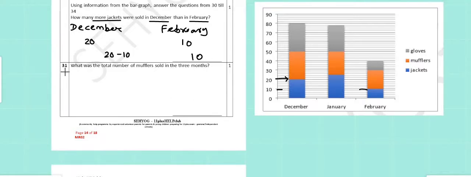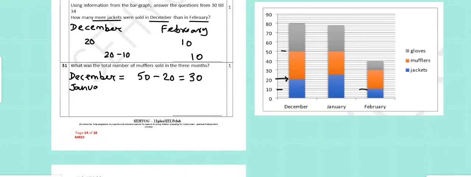In question number 31, what was the total number of mufflers sold in 3 months? So, to find the mufflers, we will take the total of mufflers and jackets. From there, we will subtract the number of jackets for each month. So, starting from December, the total of mufflers and jackets is 50. And from there, we subtract the number of jackets, which was 20. There are 30 mufflers in December.